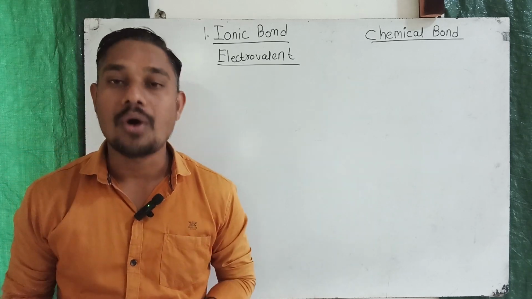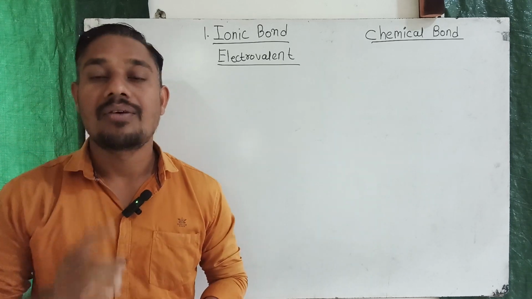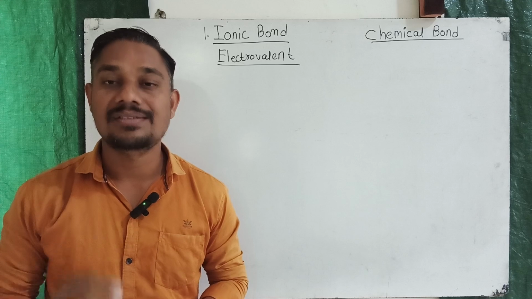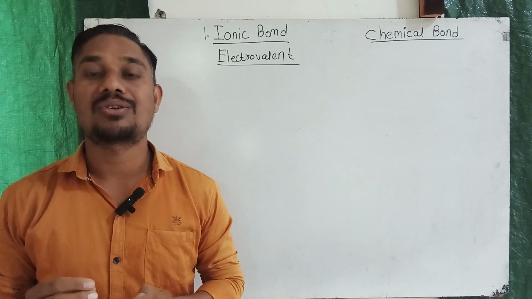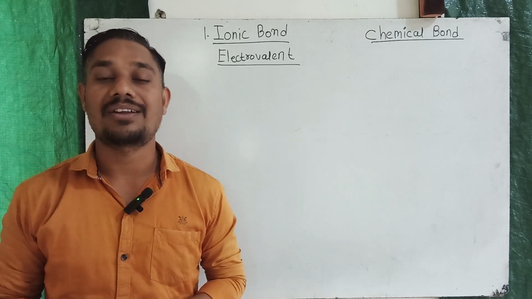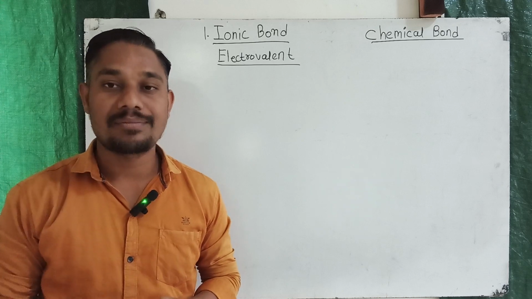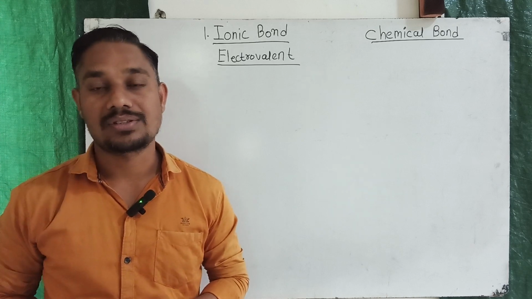During the formation of such types of bonds, one atom loses one or more electrons and the other atom gains or accepts those lost electrons.